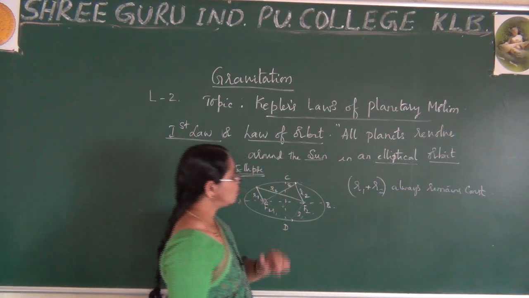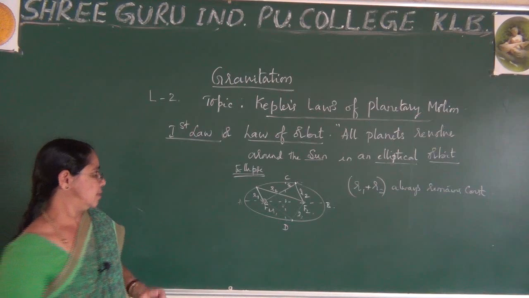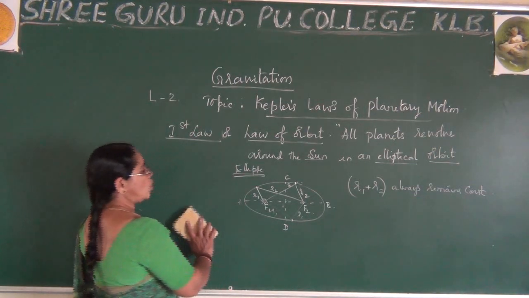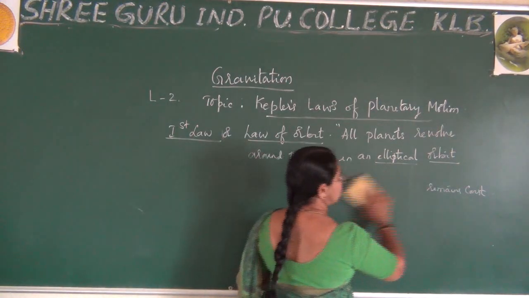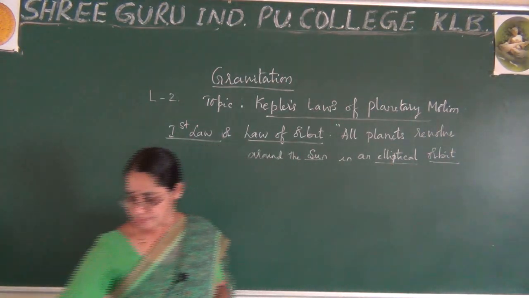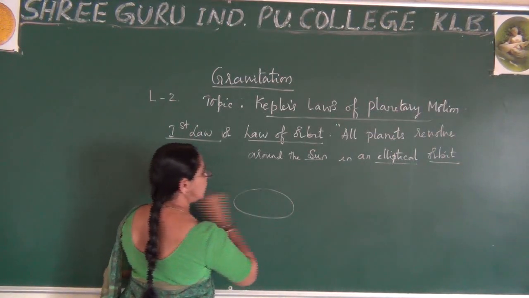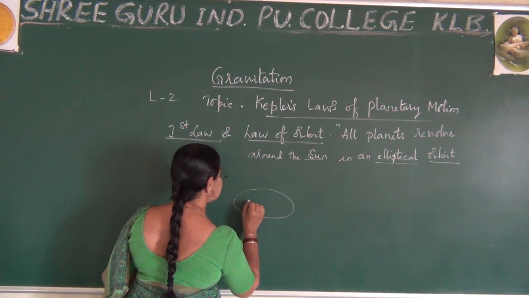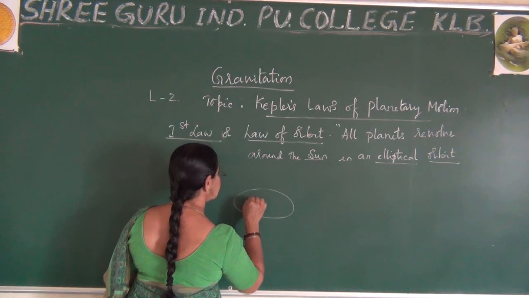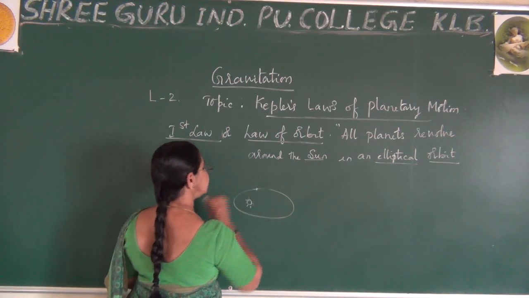Okay. One more point I want to say in Kepler's law, where I draw one more figure to explain another point. What is it? If I select the ellipse here, I have taken the sun at this position and the planet is here.